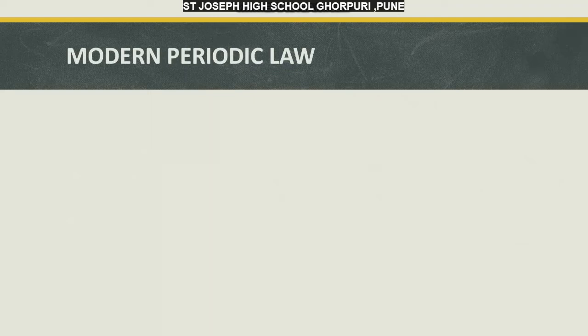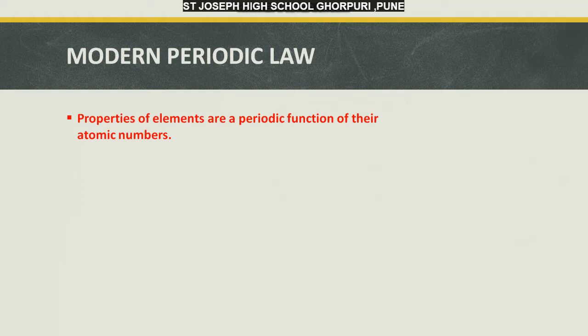We'll see the modern periodic law, which states, very important, properties of elements are a periodic function of their atomic numbers. Now, what does this mean? Exactly similar to what we had learned about Mendeleev's periodic table, the statement is the same, that the properties depend on atomic numbers here and not atomic masses.